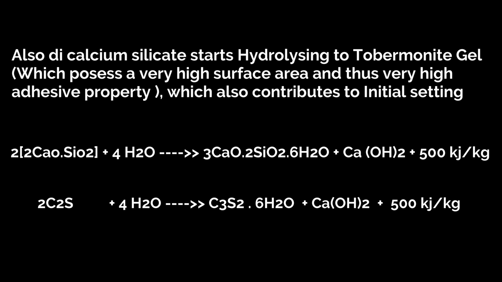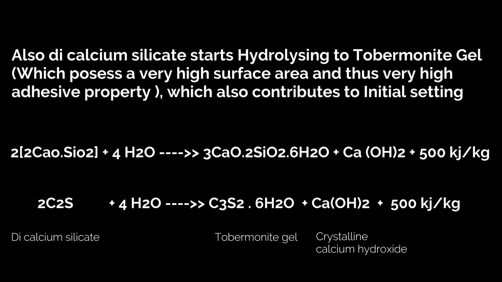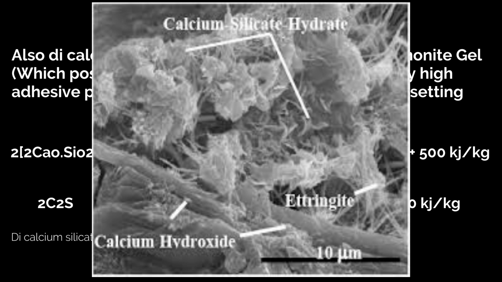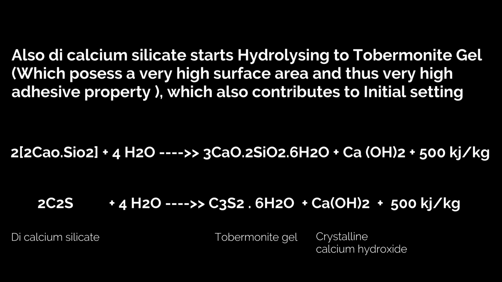And here this can be simplified as 2C2S, that is dicalcium silicate, plus 4 moles of water gives rise to tobermorite gel, that is C3S2H3, plus a crystalline substance will form, that is Ca(OH)2, calcium hydroxide, plus 250 kilojoules per kg of heat is liberated.